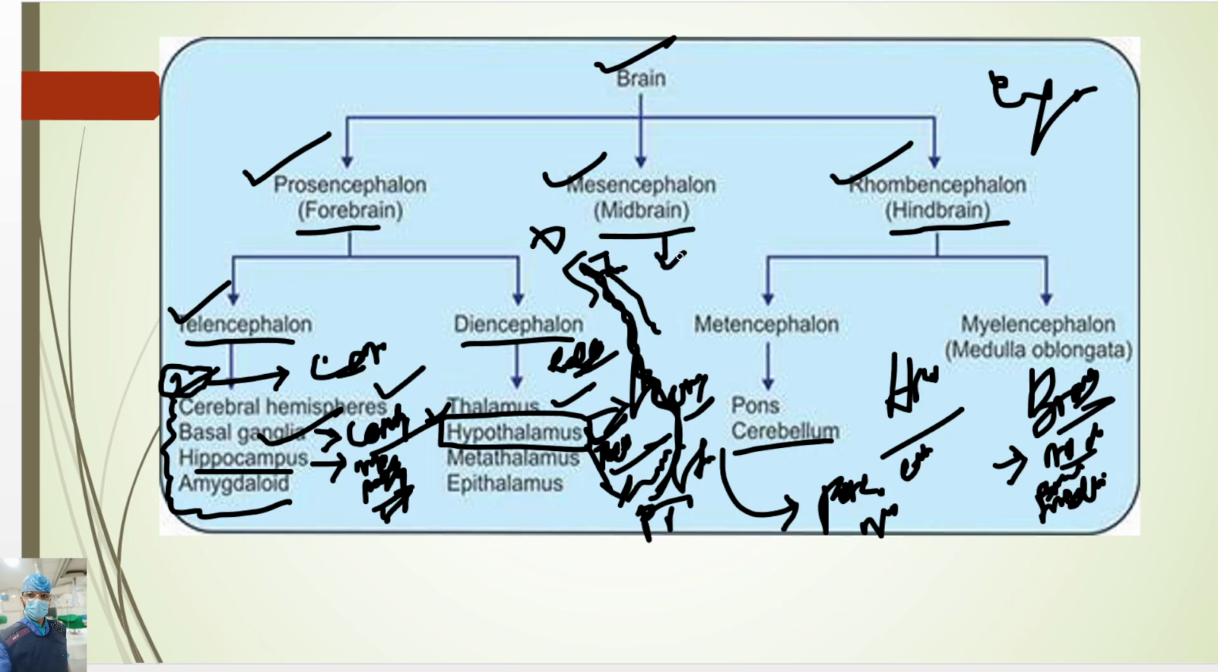Then the mesencephalon contains the tectum and cerebral peduncles. Then the rhombencephalon. The rhombencephalon is divided into two parts: metencephalon and myelencephalon. The metencephalon contains the pons and cerebellum, and the myelencephalon contains the medulla oblongata. So this is the overall topic of the nervous system.